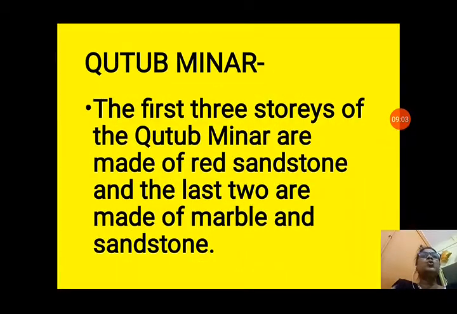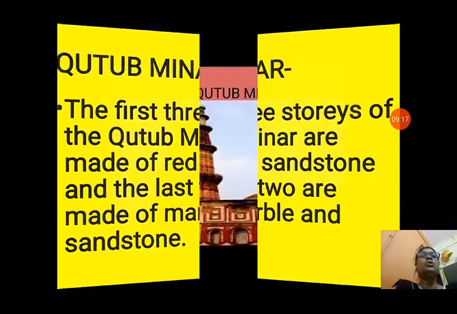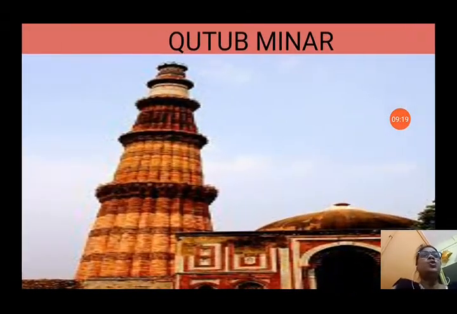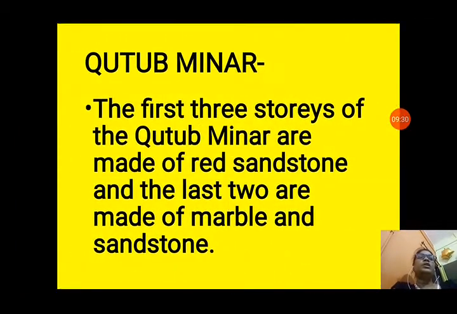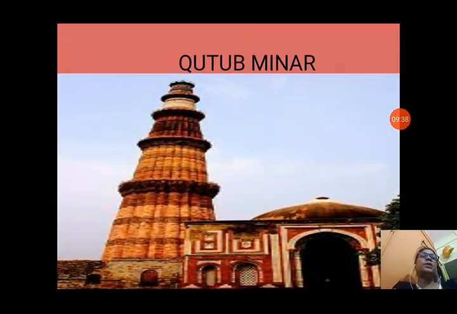Now the next question is Qutub Minar. The first 3 stories of Qutub Minar, which is in Delhi, are made of red sandstone, and the last 2 are made of marble and sandstone. You can see Qutub Minar in Delhi. It is a big, nice monument. It is made up of red sandstone, and you can see the picture here. So nice it is, Qutub Minar. The first 3 stories are red sandstone and the last 2 are made up of marble and sandstone. So this is a very nice building in Delhi.